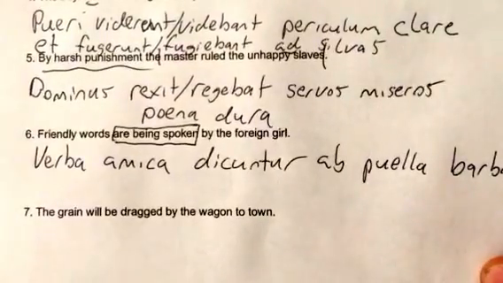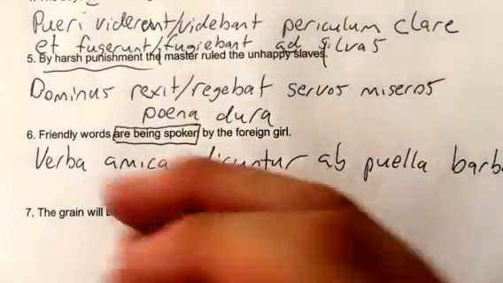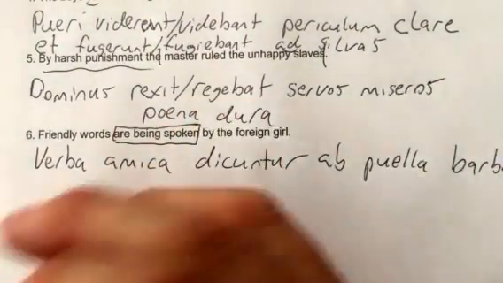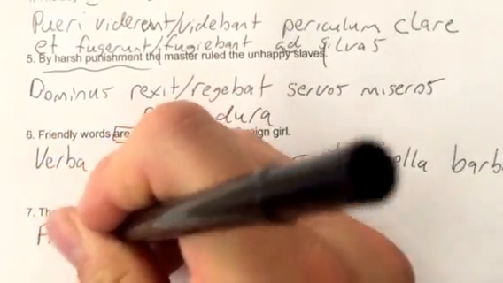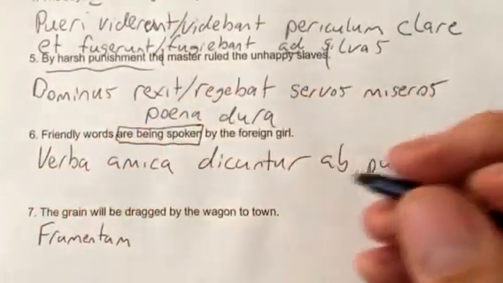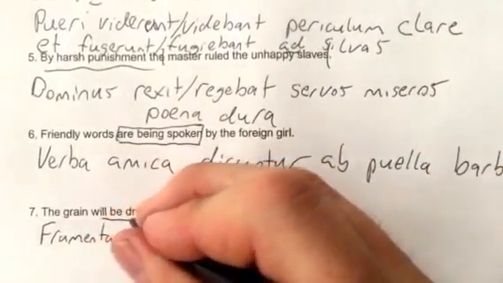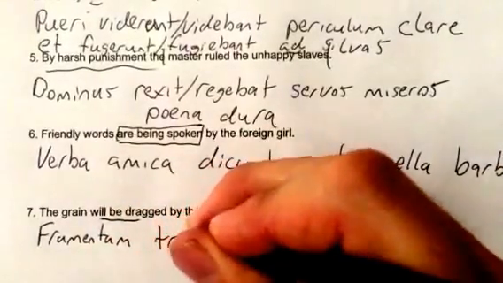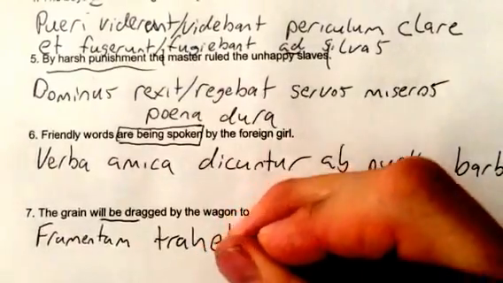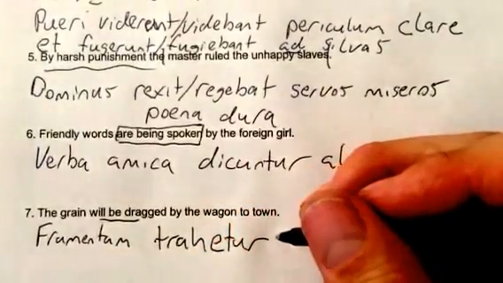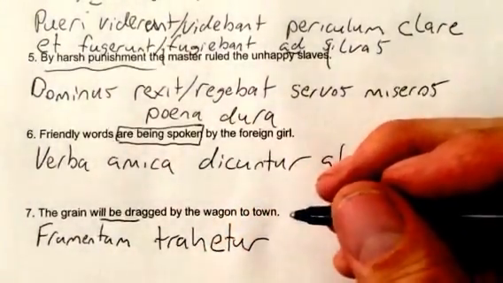And then the grain will be dragged by the wagon to the town. So the grain is frumentum. Will be dragged, so future passive. And traho is third conjugation. So it will just be etur. No ba, be, or bu, or bi there.